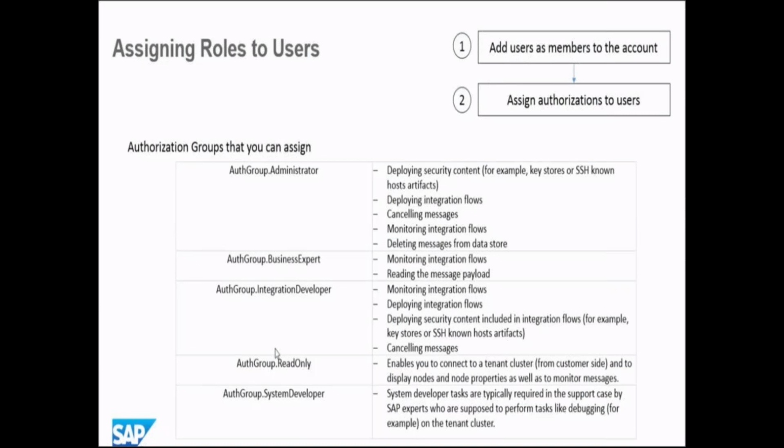If you are developing an interface and you are not able to view the payload, in production we are not allowed to view it, but even in a test scenario, if we are not able to view the payload, then that is a bummer. So in a test scenario, you can ask for one more authorization group called EBS messaging.